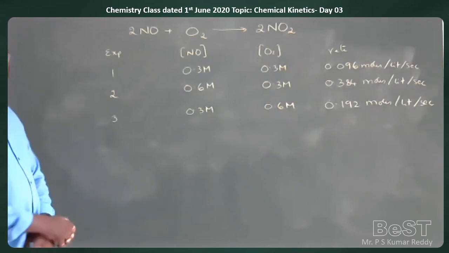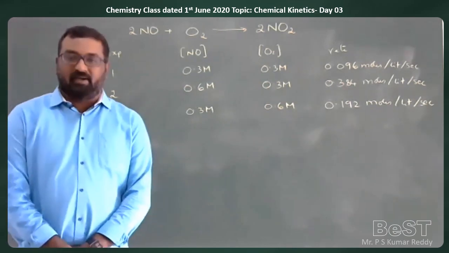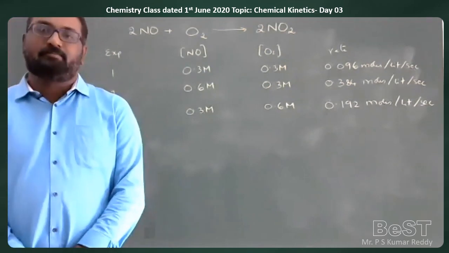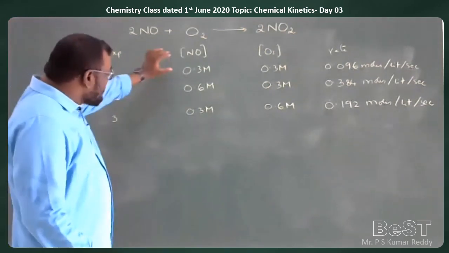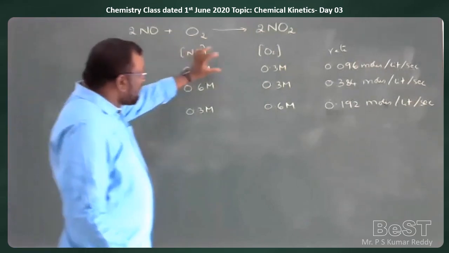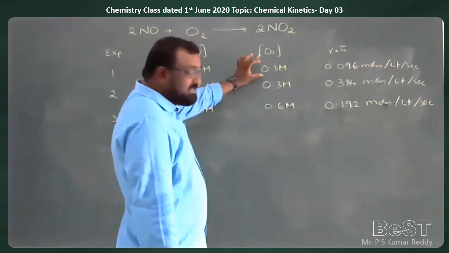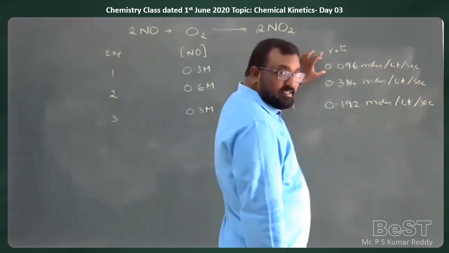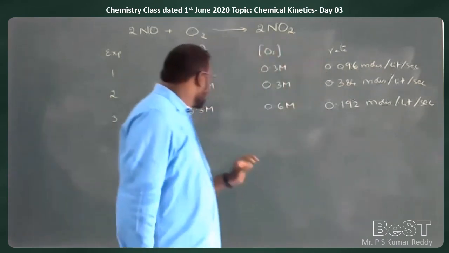So here you can clearly see the experimental data. When the concentration of NO is 0.3 molar and the concentration of O2 is 0.3 molar, the rate of the reaction is 0.096 moles per liter per second.